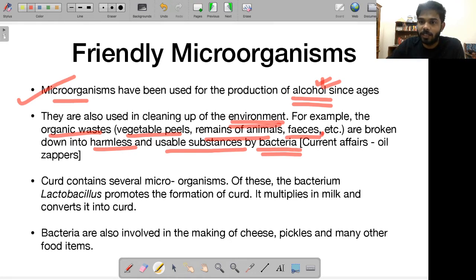For example, human feces gets transformed into manure for the crops. How is this being done? We again have to thank the microorganisms.